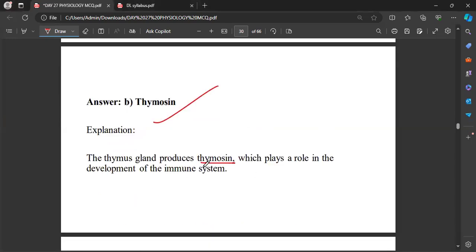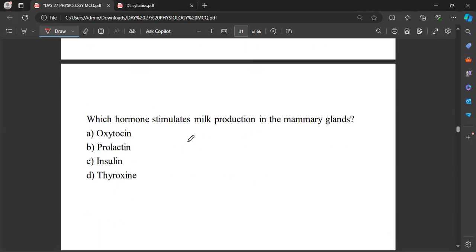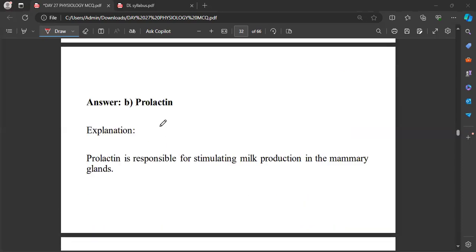Okay, see, their major role will be related to the immune system. Now, which hormone stimulates milk production in the mammary glands? And that will be prolactin.